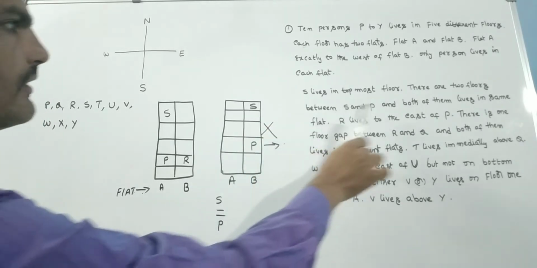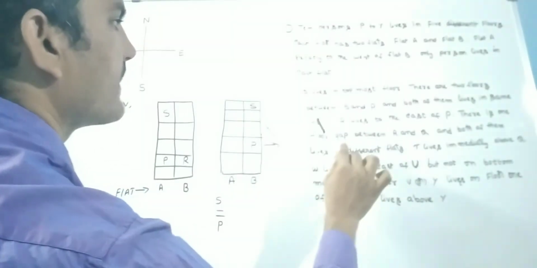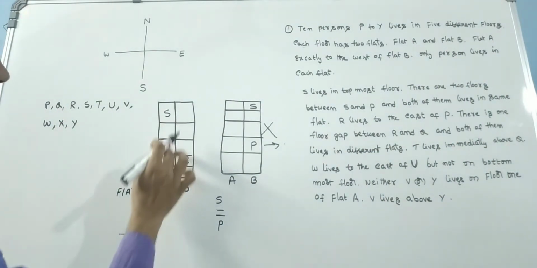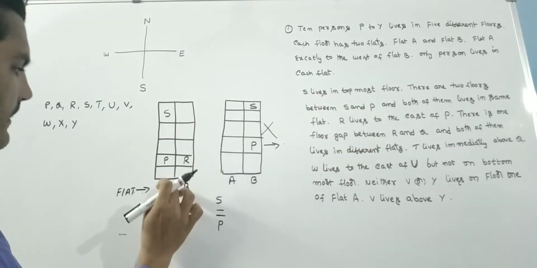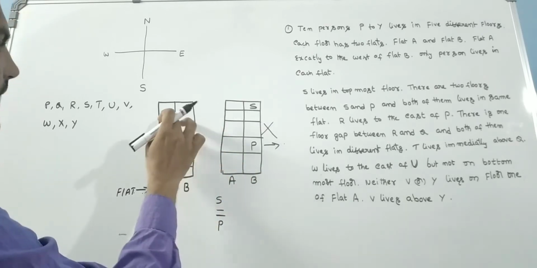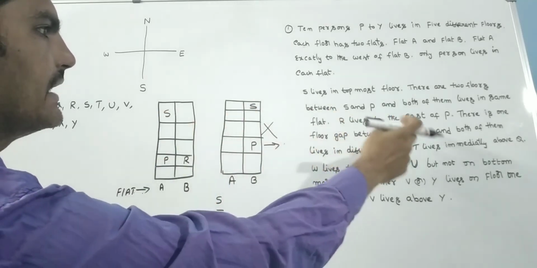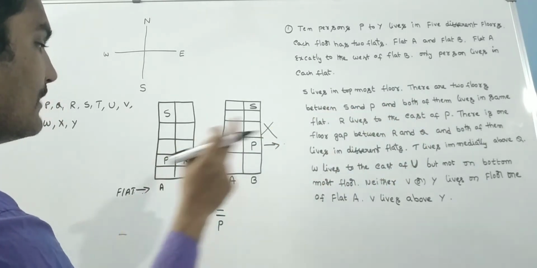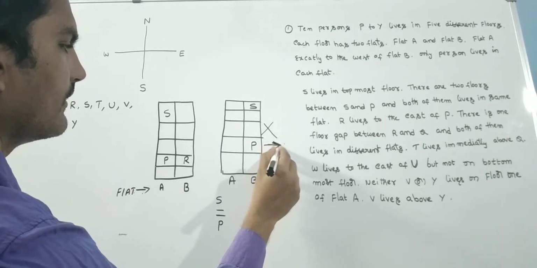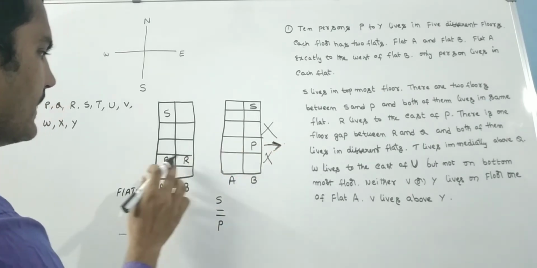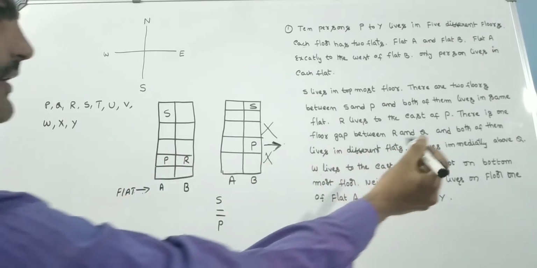See friends, there are two floors between S and P, and both of them live in the same flat. S and P both live in the same flat, either flat A or flat B. Then I have taken it like this. Next, R lives to the east of P. Here east of P is this side, so this is not correct. Here east of P is here, so flat B.